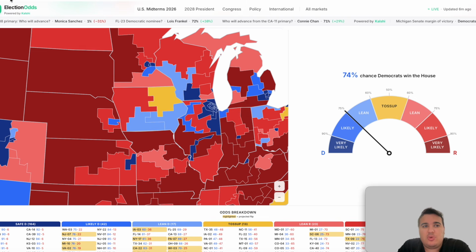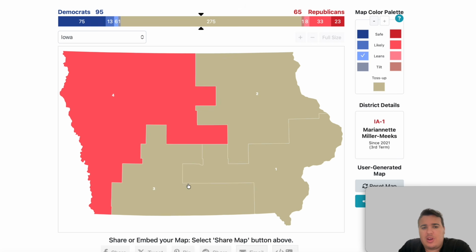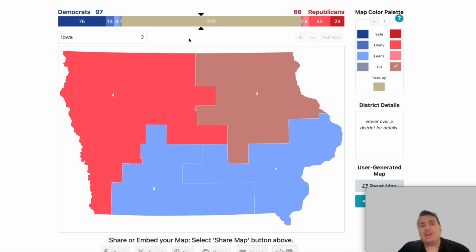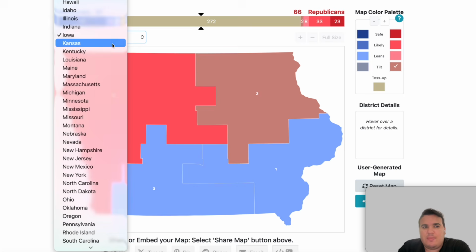Super, super, super close in Iowa. So we're going to add the 3rd and the 1st to the Democrats, and the 2nd we're going to narrowly give to the Republicans as a tilt Republican win. It's very interesting. The Kalshi odds are certainly much more bullish on the Democratic chances at winning the 2nd district than the prediction websites and our own political predictions are. That's interesting. The 3rd district and 1st district are pretty much right in line with that, but the 2nd district is very, very interesting.